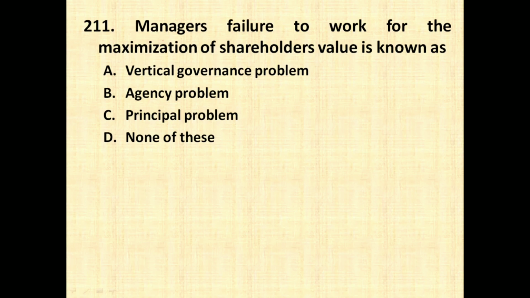Manager's failure to work for the maximization of shareholders' value is known as vertical governance problem, agency problem, principal problem, none of these. So this is called as agency problem. So agency problem is nothing but it is a conflict between the managers who are the agents who are running the business and the shareholders who are the owners of the business, as both the parties will have their own interest and they are going to work in their own interest. There is going to be a conflict which is called as agency conflict or agency problem. This agency problem can be because of earning retention problem, because of time horizon problem, or because of risk aversion problem.